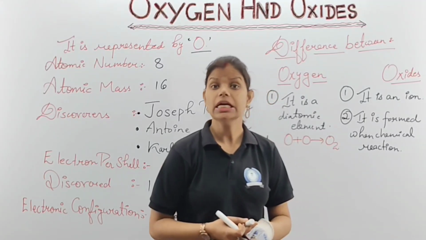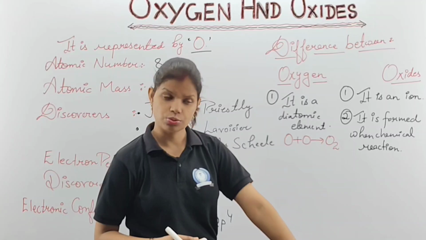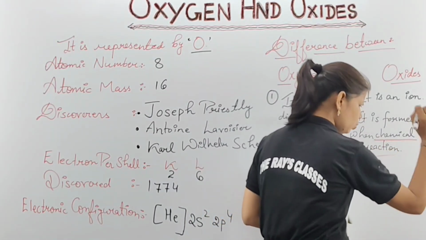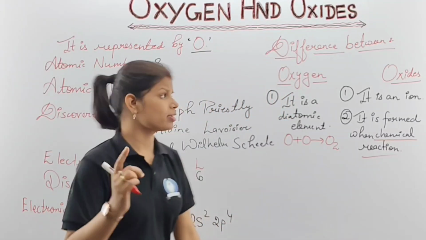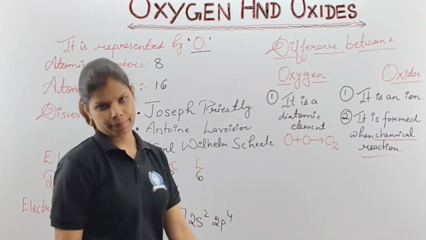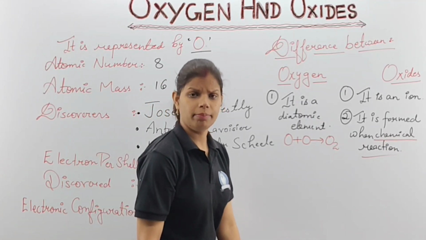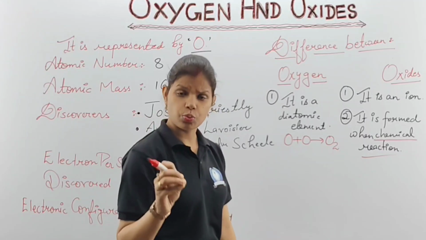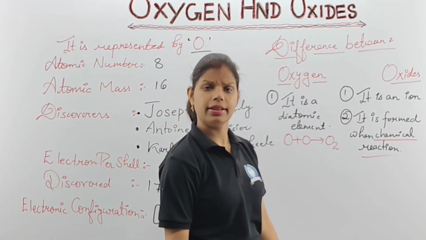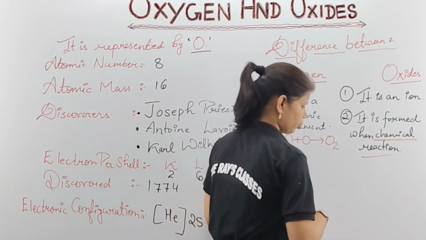No. It is being converted when the chemical reactions take place. Understood? No, the most important point for you, I am just going to highlight as well. If somebody asks you, in what process oxygen is converted to oxide, that's why both are read together in the same topic. And there are many more reactions in this topic, and I'll let you know one by one. Please be patient and just watch this video till the last. I'll tell you. If not in this, another video will also be made, and there also you have to understand the topics properly. It is formed. Now the third point of yours,